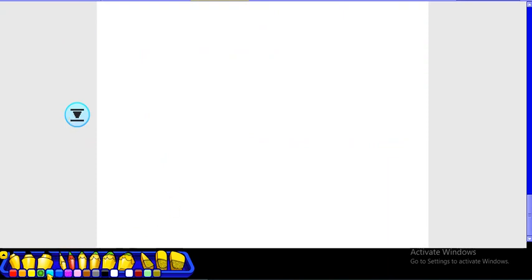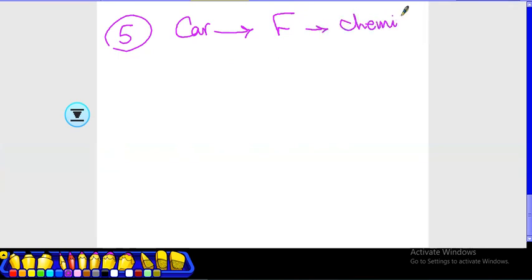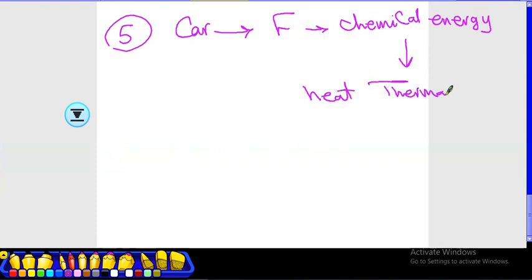Number 5, you have to remember about the car engine. You remember the transformation of energy? Inside the car engine, we transform fuel, which is chemical energy. We transform chemical energy into what? Into heat or thermal energy. And after that, it will be transformed into kinetic energy or mechanical.